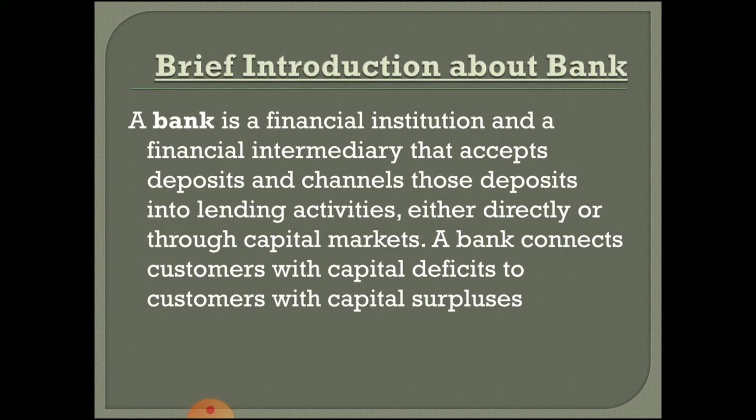So if you see the history of the bank or the introduction of the bank, we have seen a bank is an institution which accepts deposits in various types, and with those same deposits they will lend loans, and after lending the loan they will recover the loan from the customers. In return, what they get will be either a surplus or a deficit, because they will charge more amount than the advances they give to the customers. So more than the advance given they will collect. The excess amount they get, they call it surplus or interest.